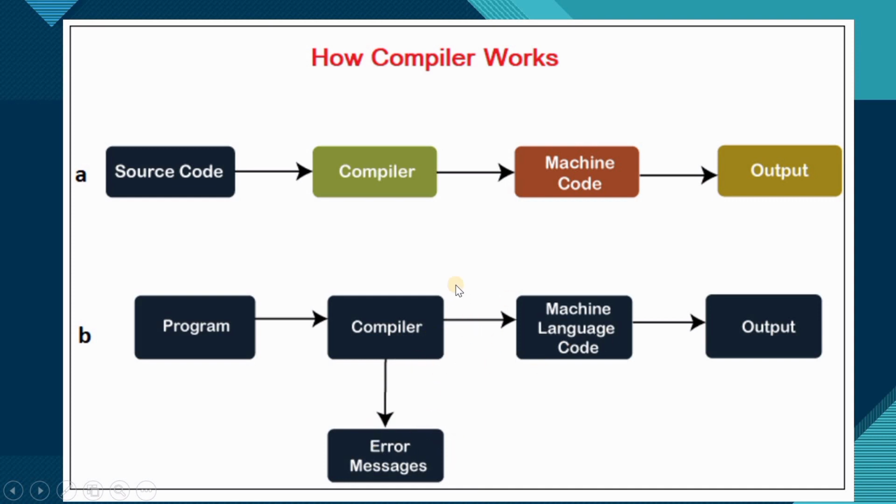Okay, so this is basically about the compiler. The compiler takes the source code which the programmer has written and converts it into machine language, machine code. Machine language means low level language. And if there is any error, the compiler will return you the error. It converts source code to machine code in one go only. So this is all about how the compiler works.